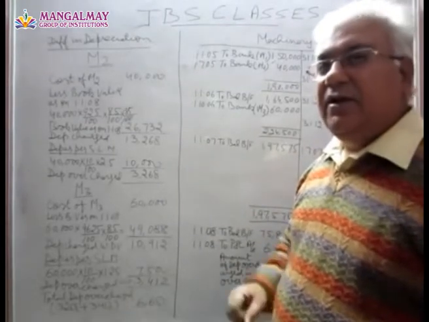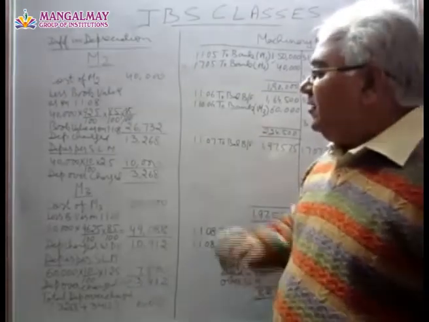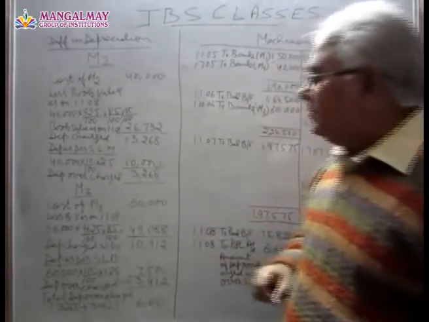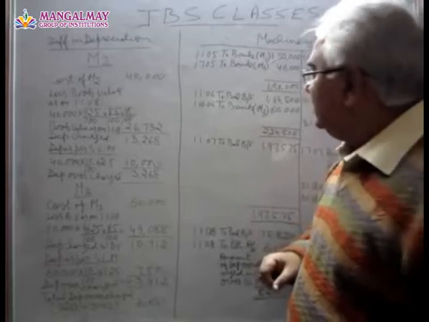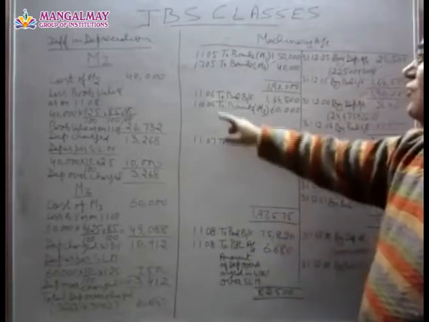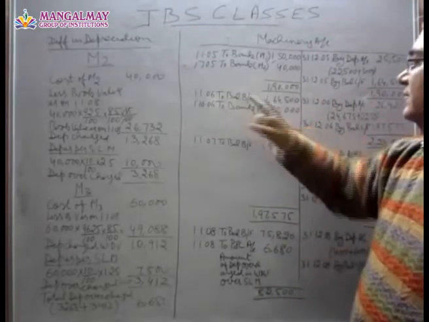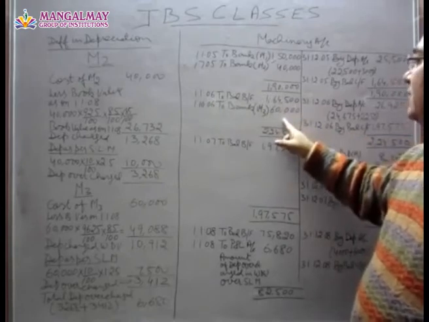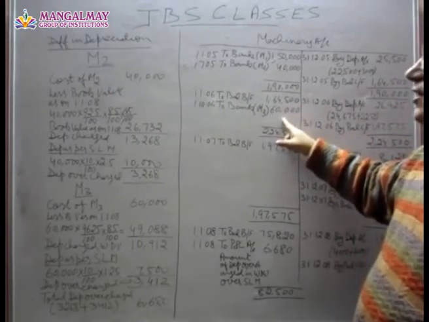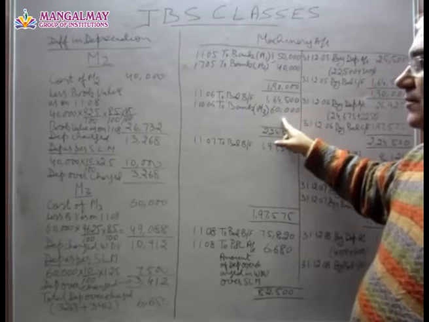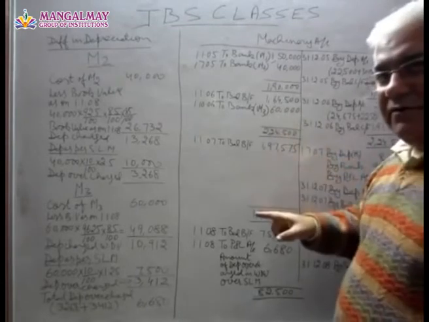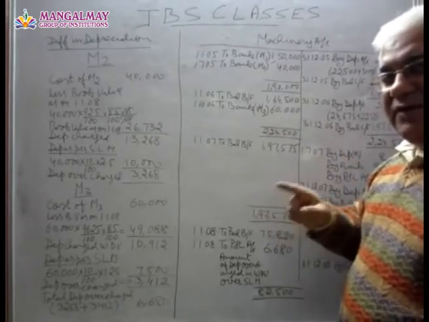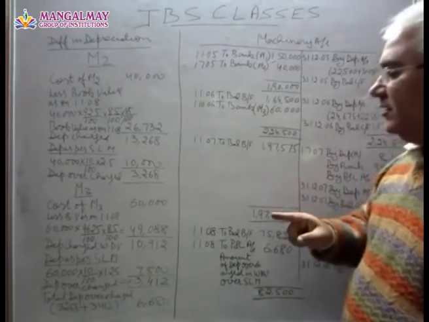Is it clear? Now let us see machinery 3. The cost of machinery 3 is 60,000, and this was bought by us on 1/10/06. In this year we had charged depreciation on this for 3 months only. That's why 3.75%, which is 15% divided by 4.